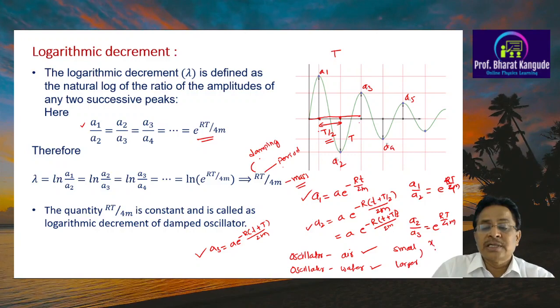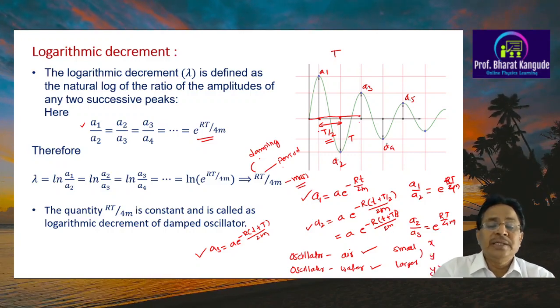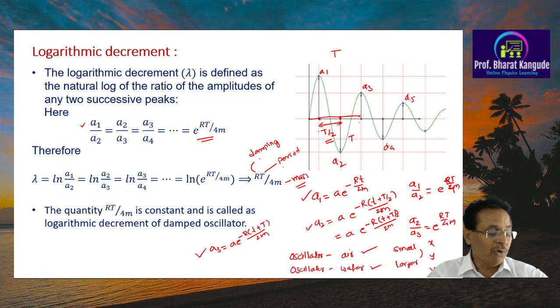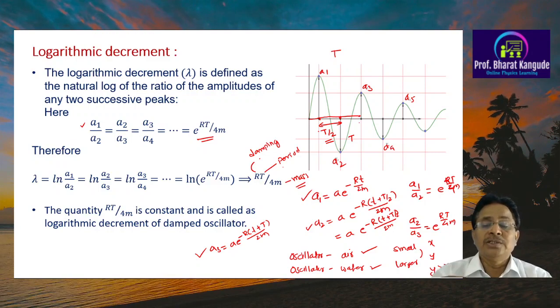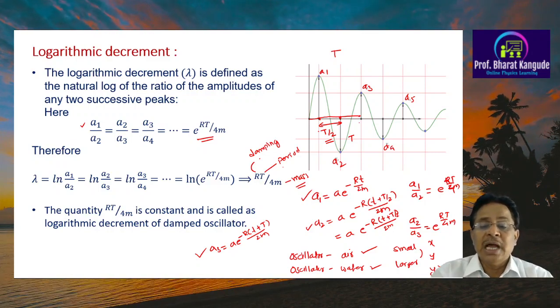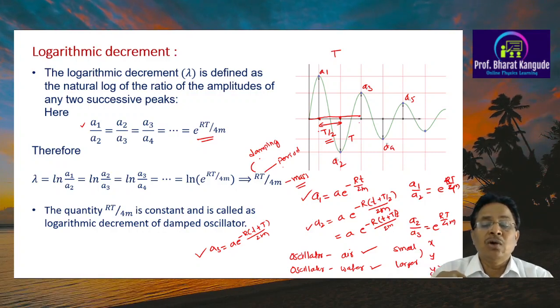So if air gives x and water gives y, y is found to be larger than x, because in this case the oscillator has to lose a large amount of energy in overcoming the friction, and therefore its log decrement is more than the log decrement of air.